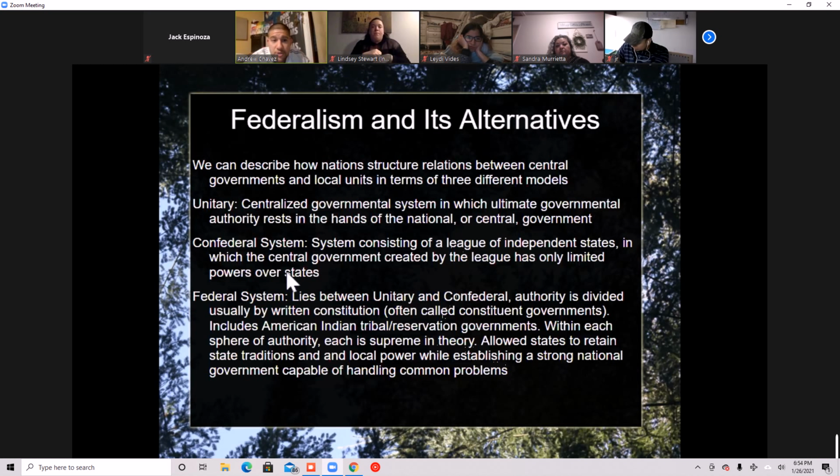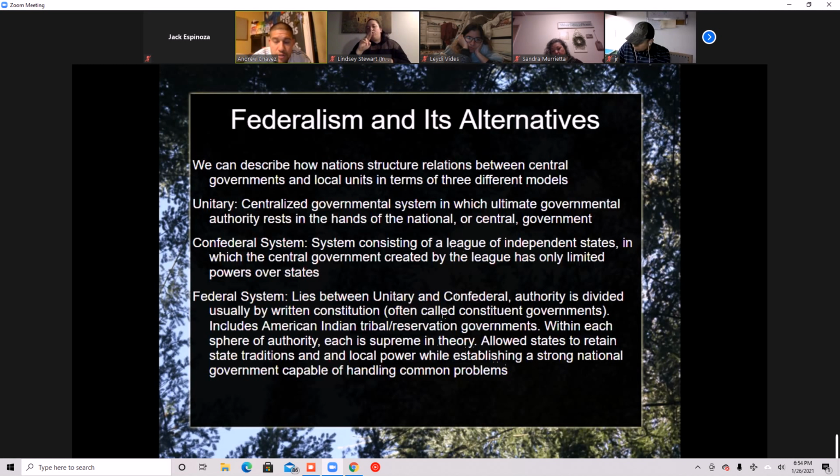Confederal. When it comes to the confederal system, this is the Articles of Confederation. You might remember last week when we went over the Articles of Confederation. This existed right after the defeat of Great Britain, when the Articles of Confederation were instituted in government. This is a bottom up approach. Instead of a top down, the way a unitary is, confederal is bottom up.